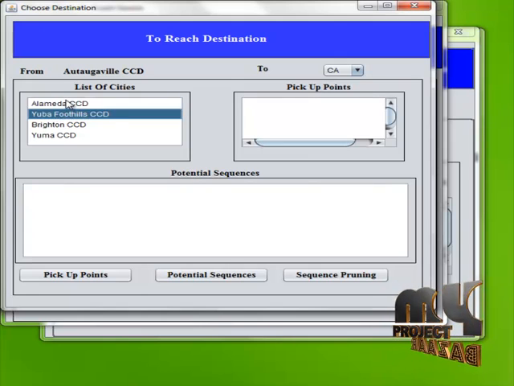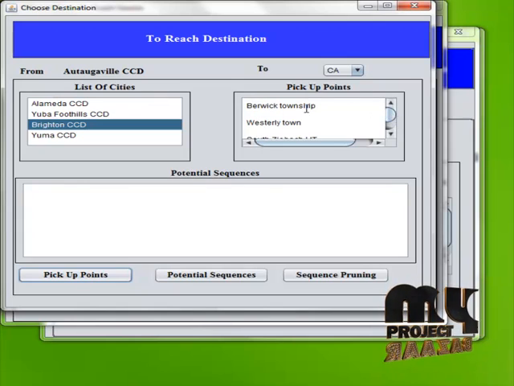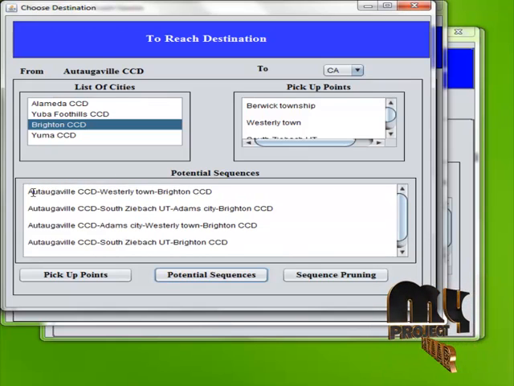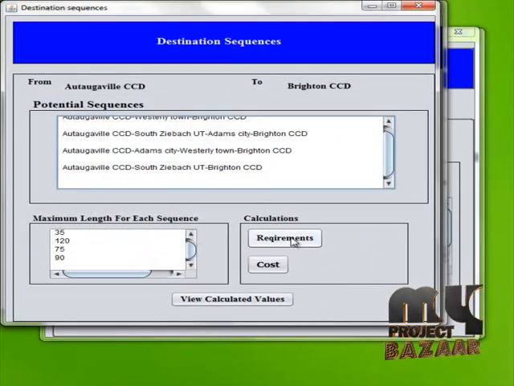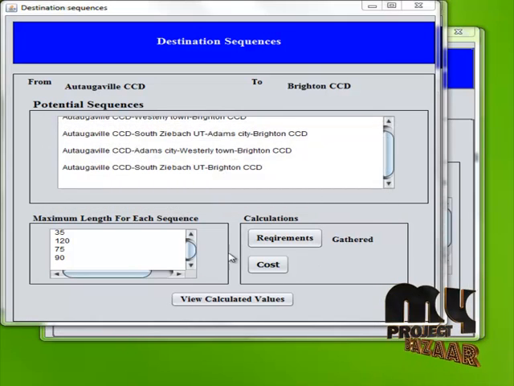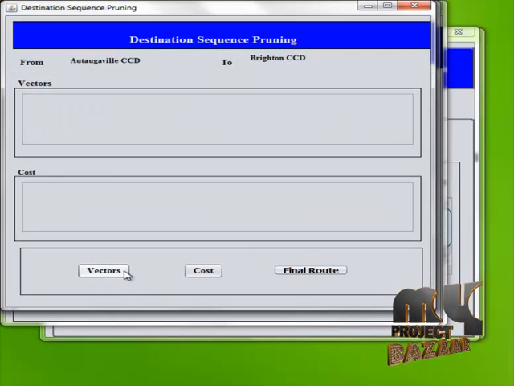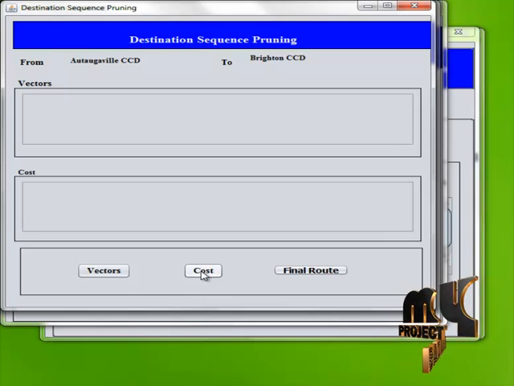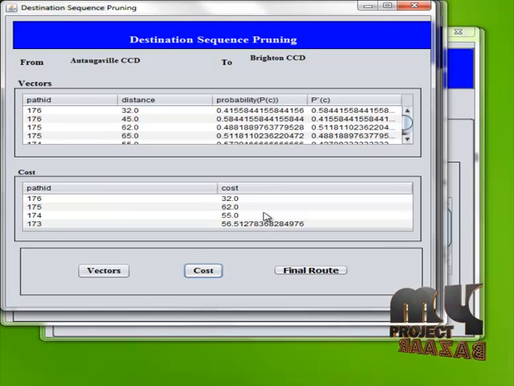These are the cities which are under the city center, and these are the pickup points that act as intermediate cities to reach the destination, and we are going to identify what are the paths that we are going to travel along. Then we are going to prune the sequences. Then we are going to gather the requirements. After the requirements are gathered, the cost is going to be calculated. Then we are going to view each and every vector and each and every cost calculated previously. These are the vector calculations. These are the cost calculations for each and every path to reach the source and destination.